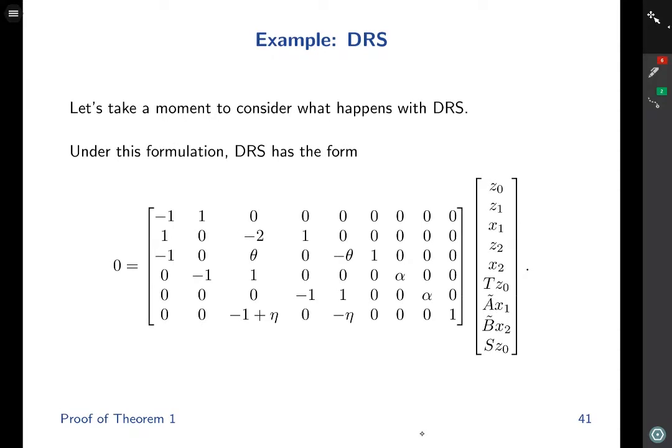Let's take a moment to consider what happens with Douglas-Rachford splitting. This will illuminate the direction this proof is headed in. Under this formulation, DRS has this form. Let me explain each row line by line.